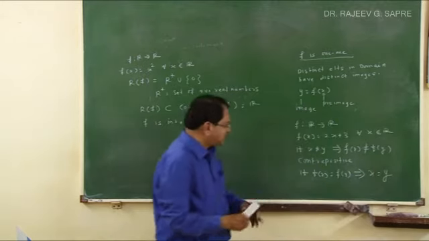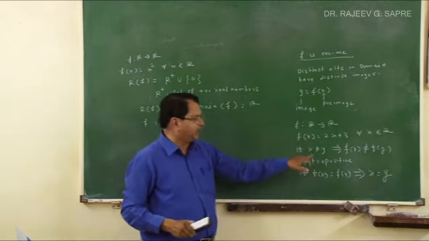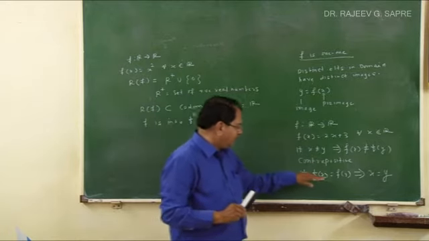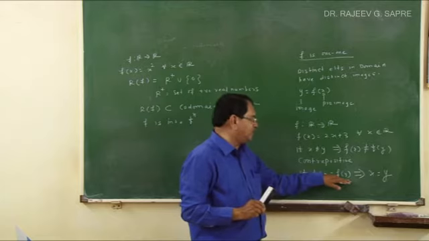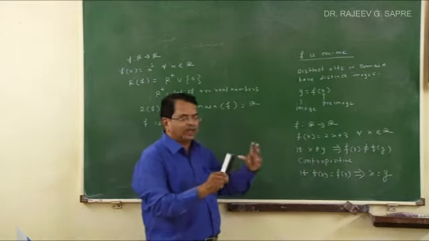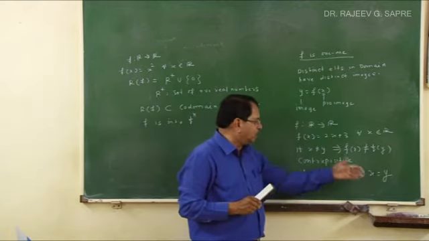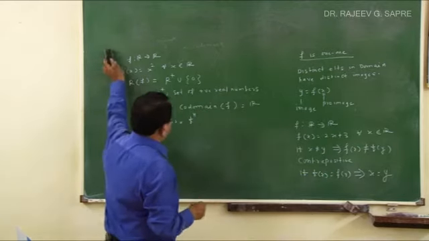So generally this method is used to prove that a function is 1-1. What is done is, you assume that x and y are elements in the domain where f of x is equal to f of y, and conclude that x is equal to y.